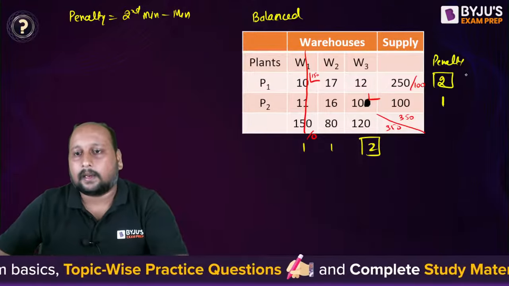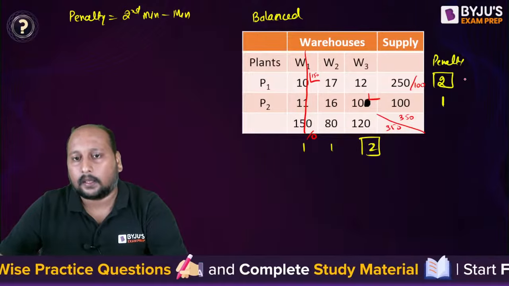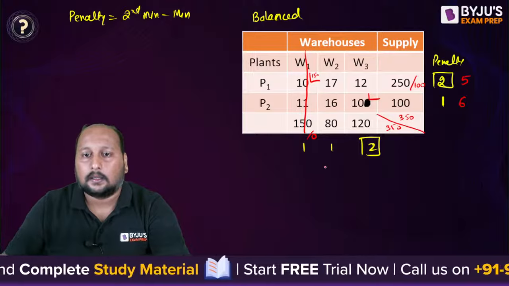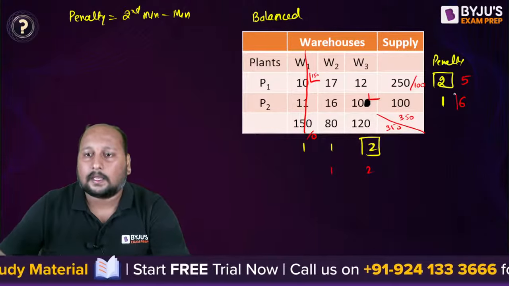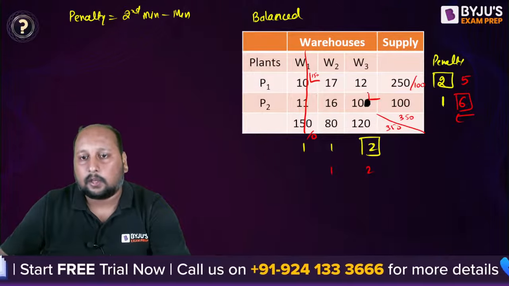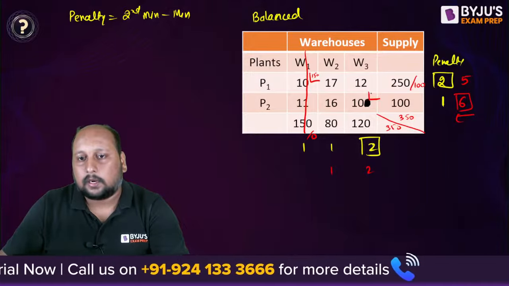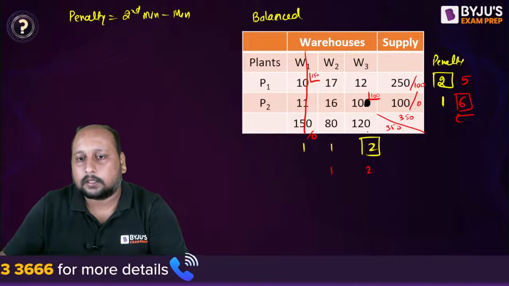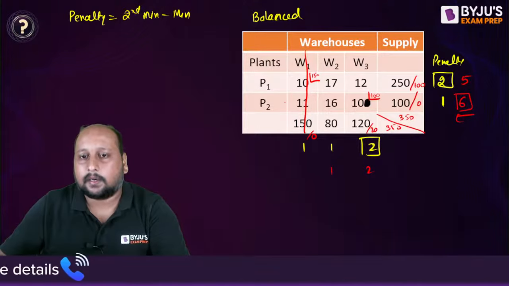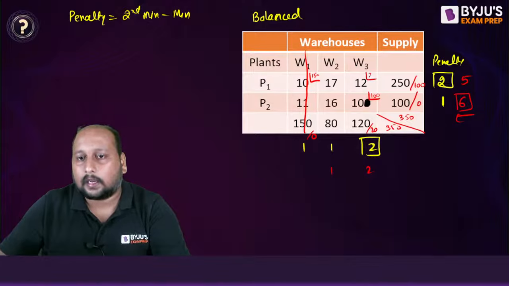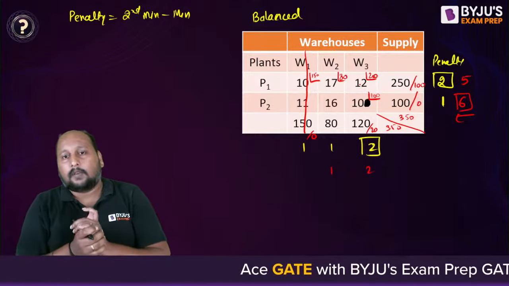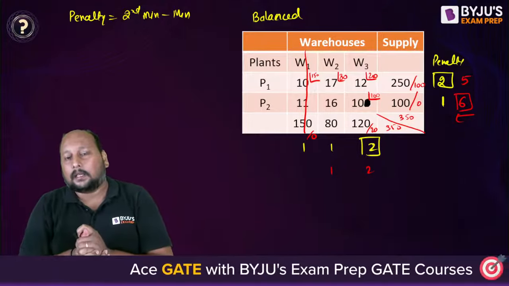So if you calculate the penalty, this will be, I think, 5, this is 6, this is 1, this is 2. Now we'll be taking the maximum value, so I'll be allocating over here. Here we can allocate 100. If you allocate 100 over here, this is 20 left out, and this is completely allocated. If this is 20, we can allocate 20 over here, right? So if this is 20, this is 80. So allocation is done. We have allocated the complete thing.